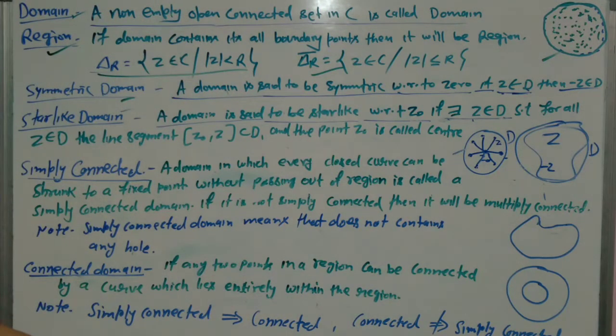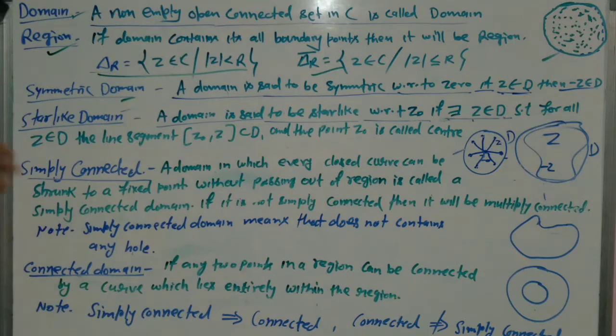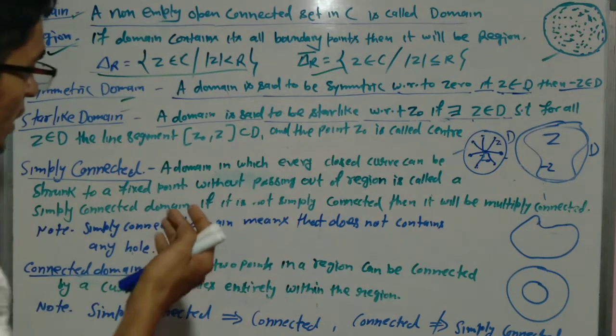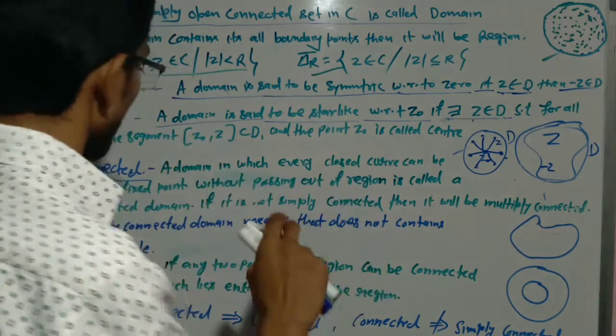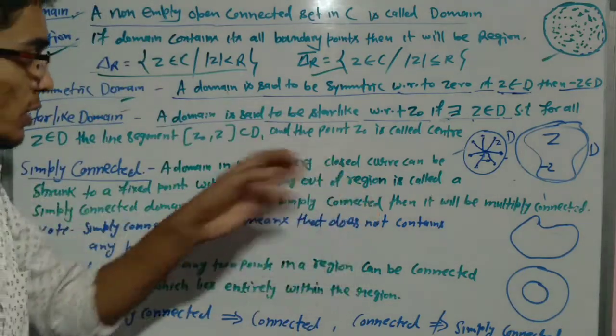So now we will talk about a simply connected domain. This is a very easy definition of simply connected, so you can understand it very easily.